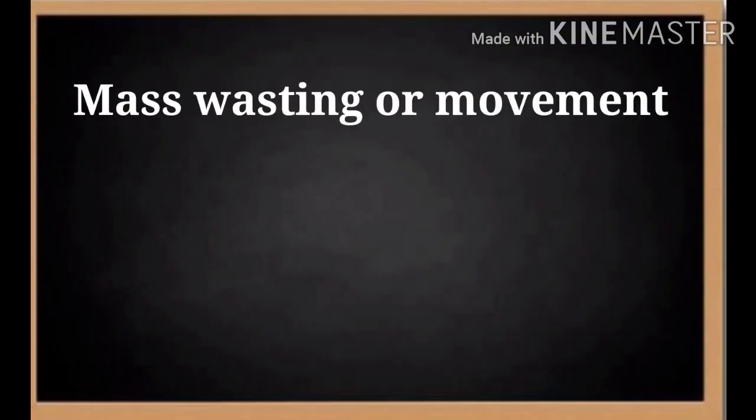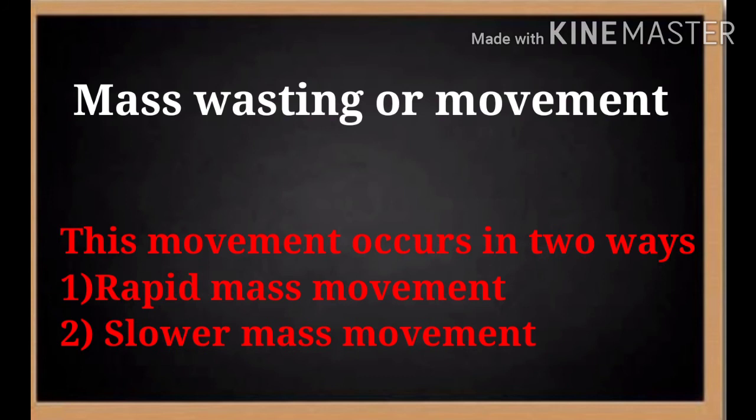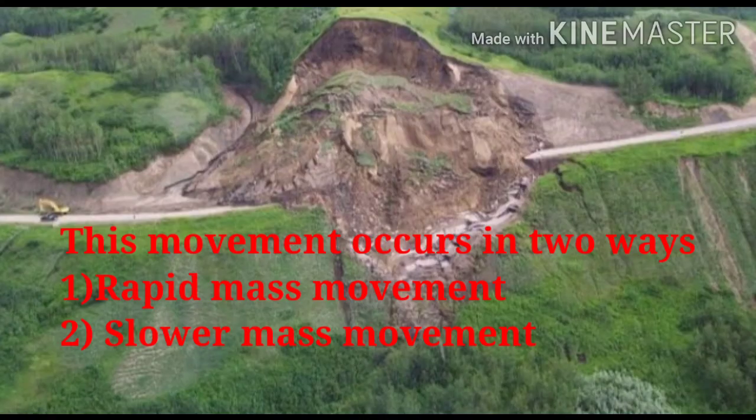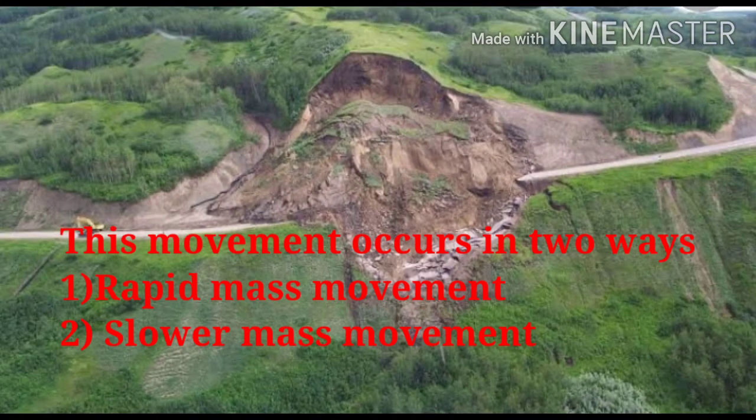Now, mass movement or mass wasting. The weathered rock materials start moving along the slopes due to gravity and accumulate near the foothills or the gentle slopes. This process has been happening for years. The weathered particles form a conical heap at the foothills, and when the weathered particles move down due to gravity alone, the process is called mass movement.